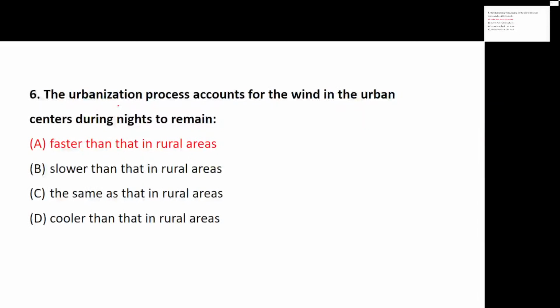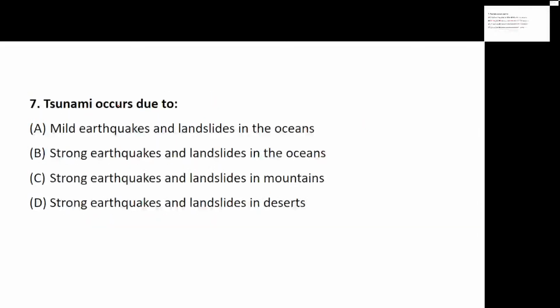Okay, now going to question number 7. Question 7 is about tsunami, which occurs due to what? So tsunami is a result of what? Mild earthquakes and landslides, strong earthquakes and landslides in the oceans, strong earthquakes and landslides in the mountains, or strong earthquakes and landslides in the desert. Tsunami is an impact, so what is the cause?